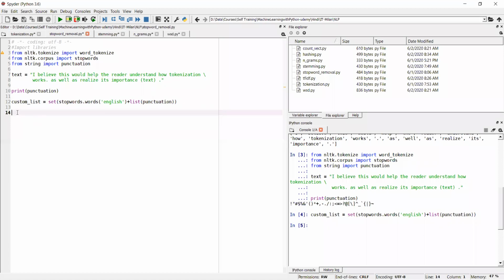Now what I will do, people who know Python know how to write in a Pythonic way. So word list equal to, I will say word for word in word_tokenize(text) if word not in custom list.